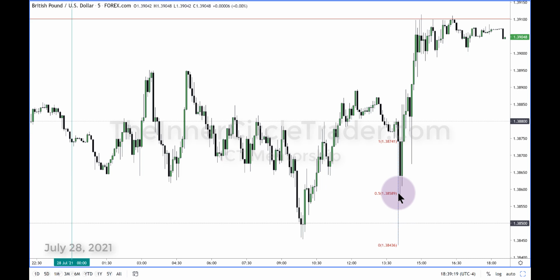Measure that with your fib, and here's the halfway point. So consequent encroachment of this wick, because we treat wicks like a gap. That's 1.38589, tenths of a pip. So look over here. What is this? That's an order block as well.